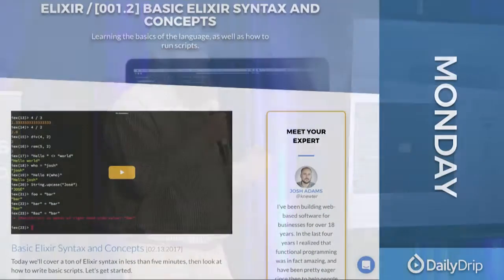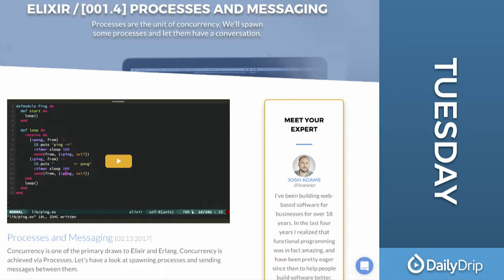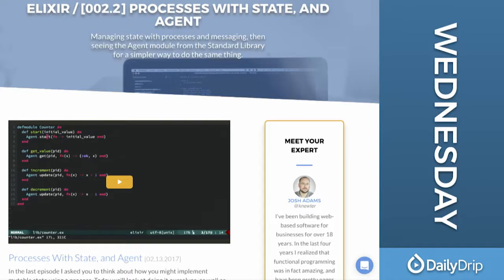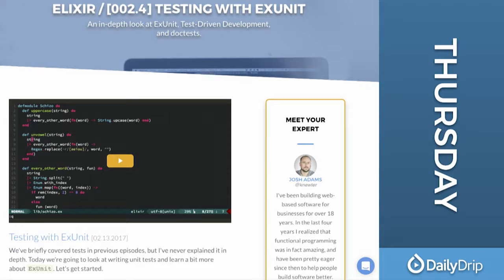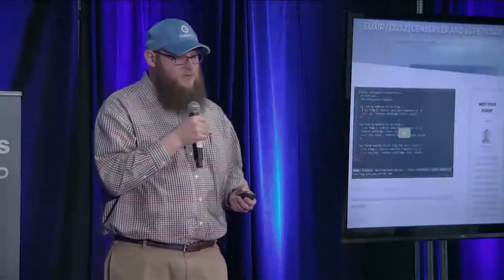This week we're looking at the Elixir programming language, and on Monday we covered the basic Elixir syntax and concepts. Tuesday we covered processing and messages. On Wednesday we covered state management. Today is actually testing with XUnit. And tomorrow we're covering GenSupervisor and GenServers, which is how you do state management, some other stuff in there, and fault tolerance.